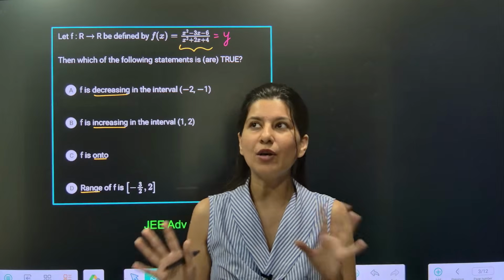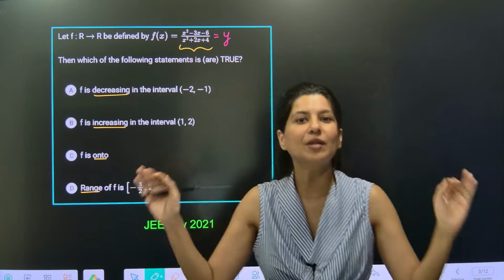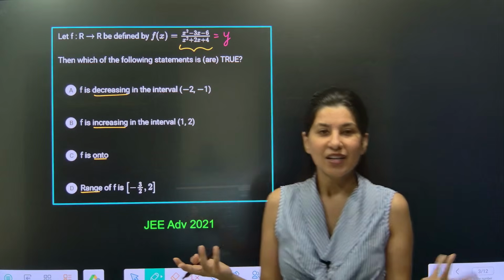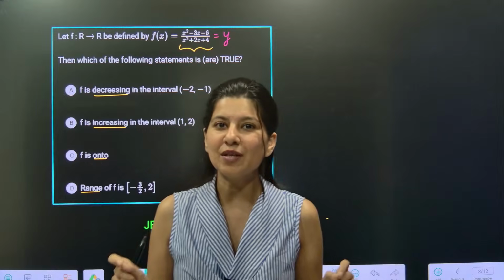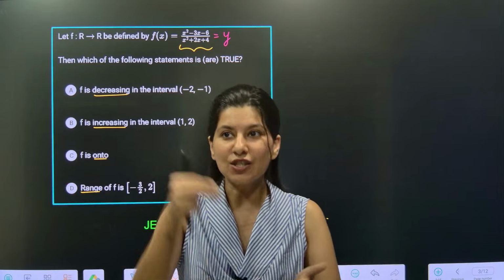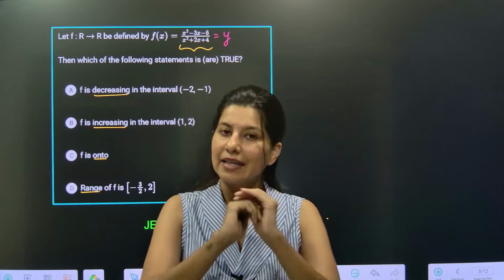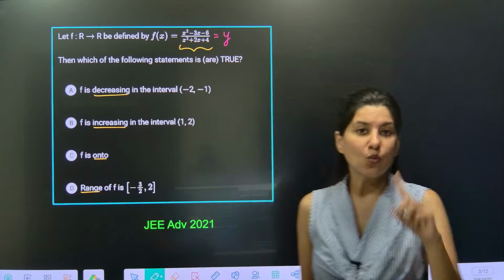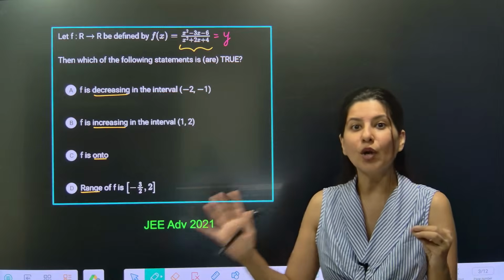So basically what we are trying to do is a post-mortem report. For a function, what is the post-mortem report? For a function, the post-mortem report is plotting the graph. Once you have plotted the graph, then you can tell everything about that function. Okay, so what is the agenda? The agenda is to plot the graph.